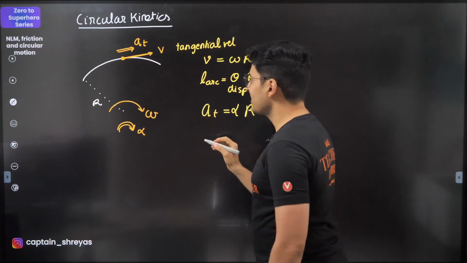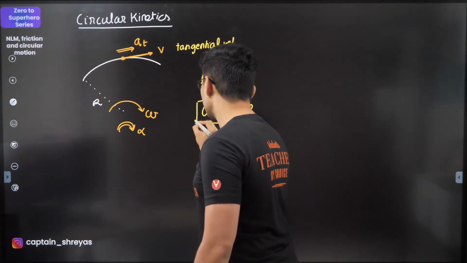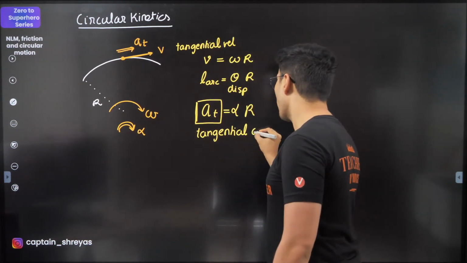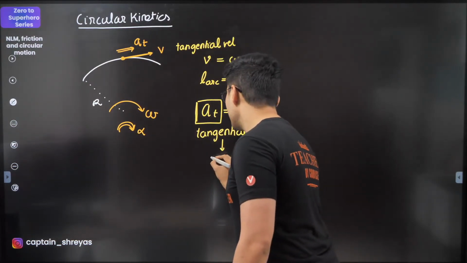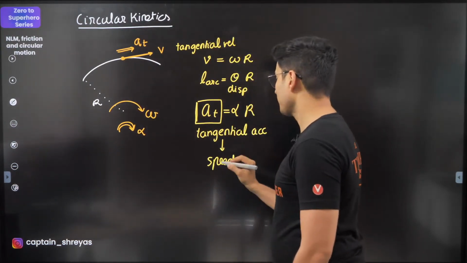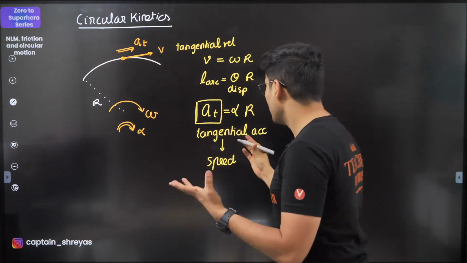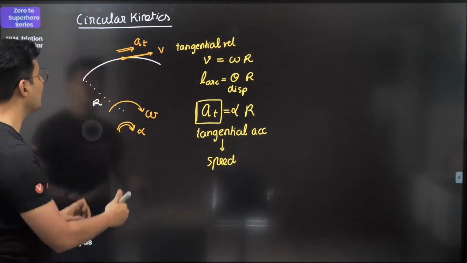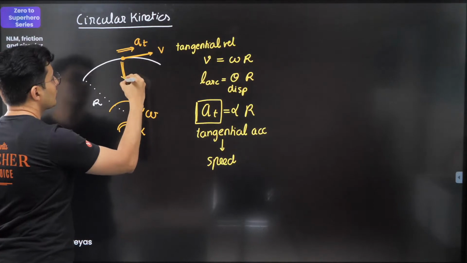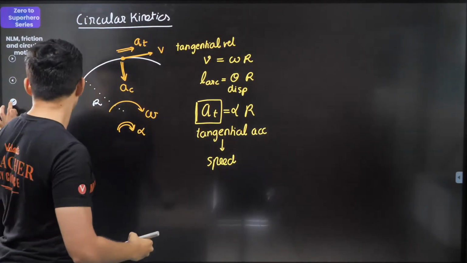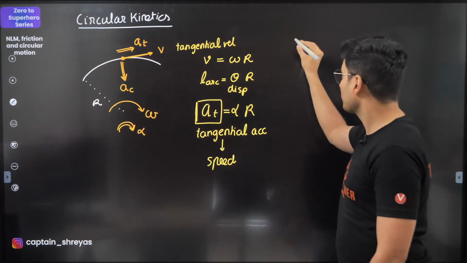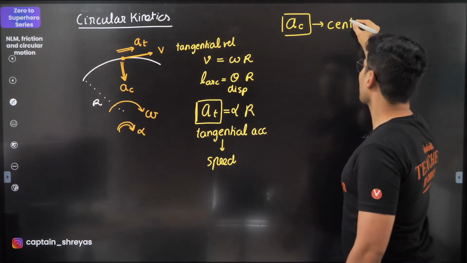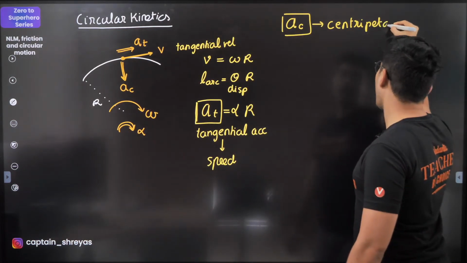Great. Now, what is this tangential acceleration? Tangential acceleration is always responsible for changing the speed of the particle. It is basically going to change the speed. There is another kind of acceleration, and that is exactly perpendicular to the tangential one. It is towards the center, and that is centripetal acceleration.